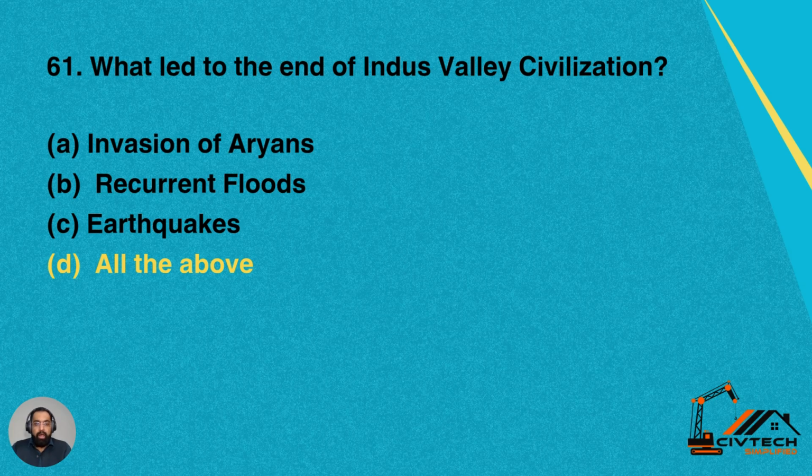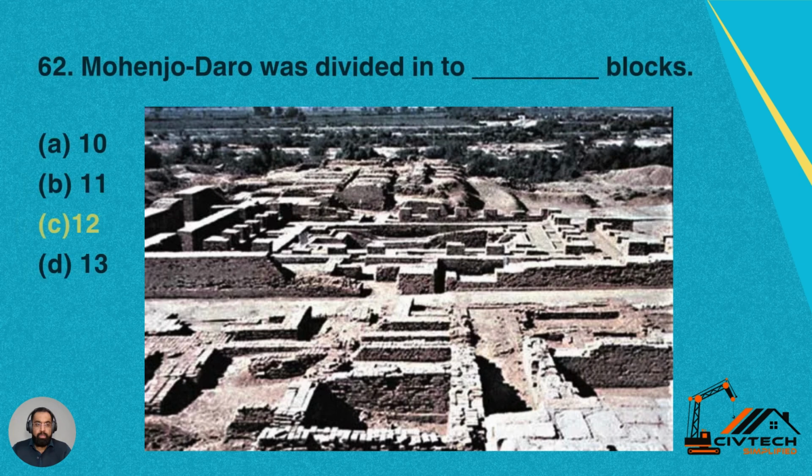Question 61. What led to the end of Indus Valley civilization? A, invasion of Aryans. B, recurrent floods. C, earthquakes. D, all of the above. So all factors are included in the answers, like the arrival of the Aryans in the region, the floods, as well as earthquakes, which led to the end of Indus Valley civilization. Option D is correct, which is all of the above.